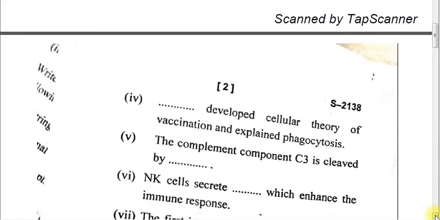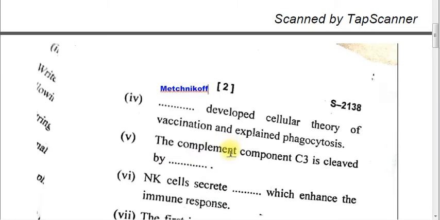Part 4. Dash developed the cellular theory of vaccination and explained phagocytosis. Here the name of the scientist who gave this theory and also explained phagocytosis is required. That name is Metchnikoff. Part 5.